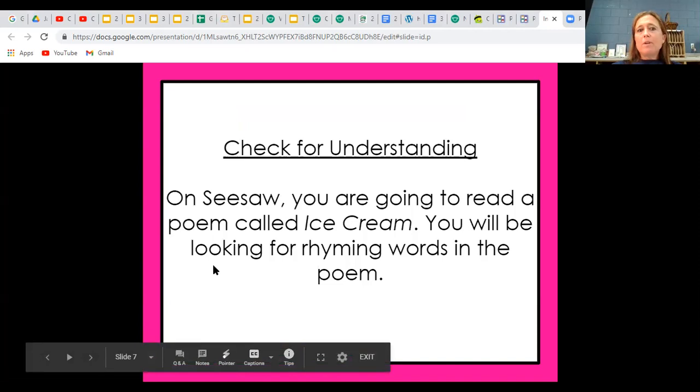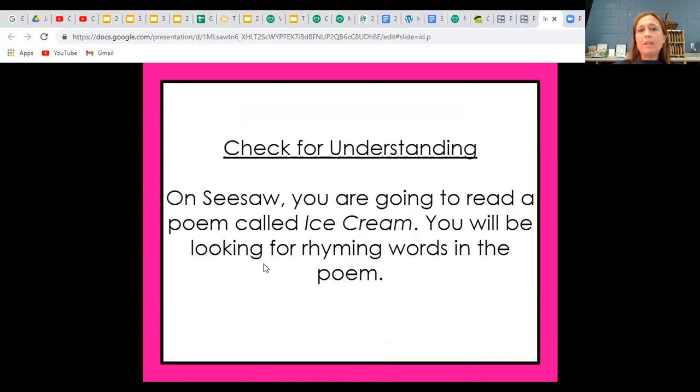In Shobi, you're going to read a poem called Ice Cream. I would like for you to look for the rhyming words in the poem, okay? So you're going to be circling the rhyming words in the poem. Remember, rhyming words are words that end in the same sound, okay? So like rat, bat are rhyming words.